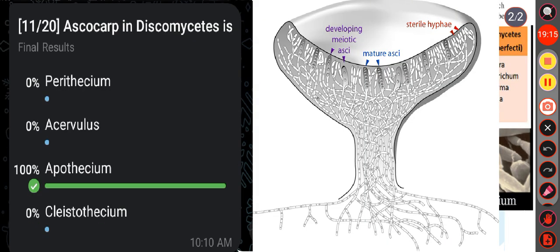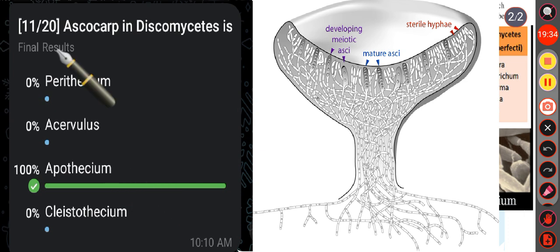And what is apothecium? Apothecium is a cup-shaped fruiting body, and the asci are arranged in an orderly layer on this exposed surface, allowing for easy spore dispersal. Okay, so here the correct answer is option C.